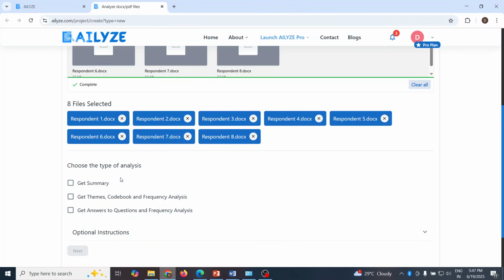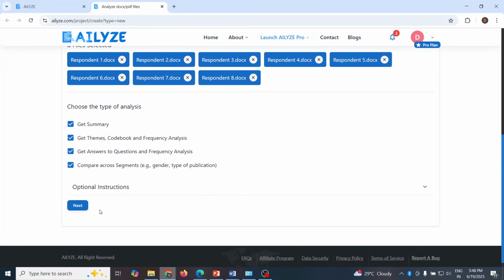With Ailyze, we can generate several types of analysis, such as a summary of responses. We can identify key themes and patterns through thematic analysis, offering a structured view of recurring ideas. It can also extract question-wise insights, which allows us to explore detailed answers for each specific question. Additionally, it enables cross-group comparison. See here. So click here, which helps us analyze the differences and similarities between various segments and demographics. Now scroll, click on next.